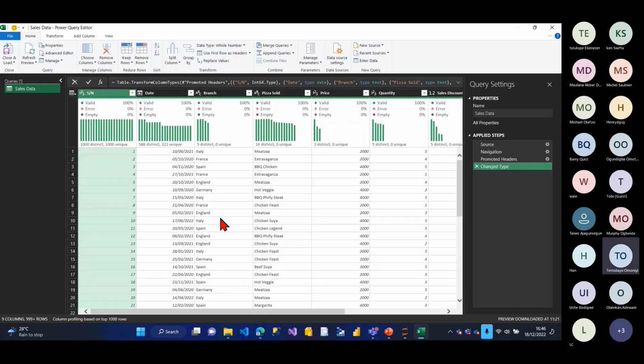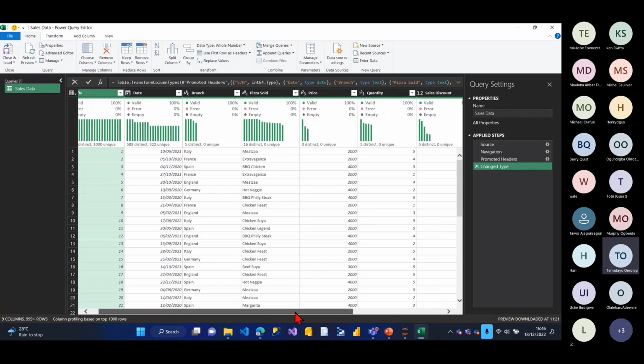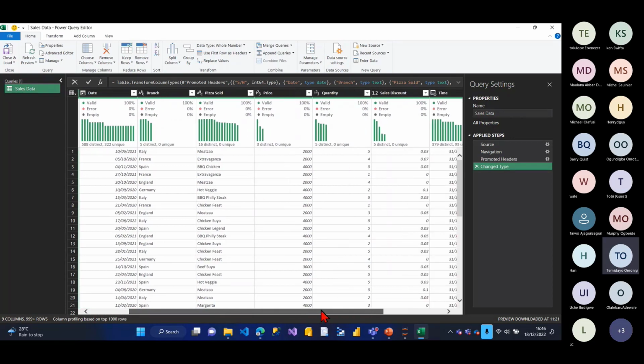Okay, so you can see this here. What the data analysts and the data scientists are requesting is they say, Andrew, give me only the pizza sold, the aggregate against the amount sold. So they only want to see two columns that should be populated in my Data Lake Gen 2. They're not interested in the entire data. They only want to see a summary report, which is pizza against amount sold. If you look at this data, I have pizza sold, I also have price, quantity and discount, but I don't have amount sold.